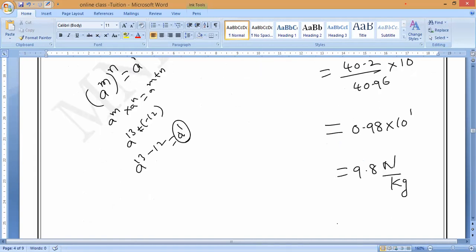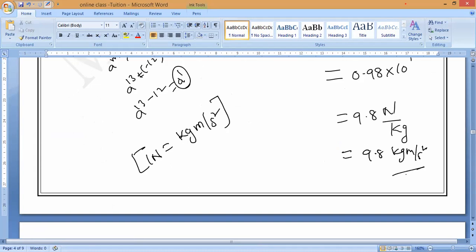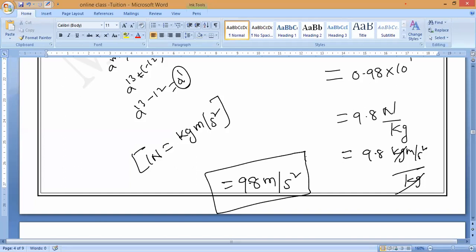As we know, 1 Newton equals 1 kilogram meter per second square. So 9.8 kilogram meter per second square by kilogram; kilogram will get cancelled, which is 9.8 meter per second square. You understand? Please respond.